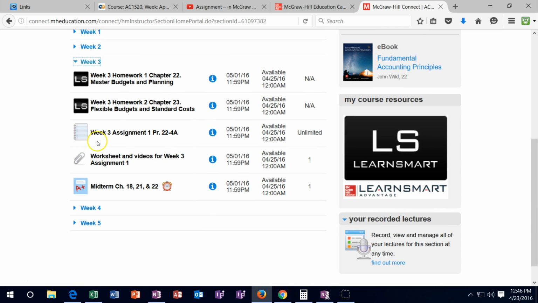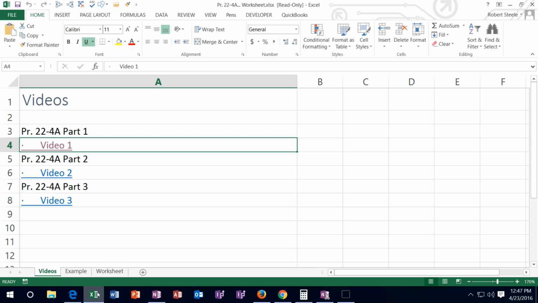And then we've got the longer assignment here. Remember that the paperclip, you do not have to turn in the paperclip. However, it's going to be something that can help with this problem. So you want to open the paperclip. Once you do, you'll get this Excel sheet. Then you basically want to open this to help with that assignment.